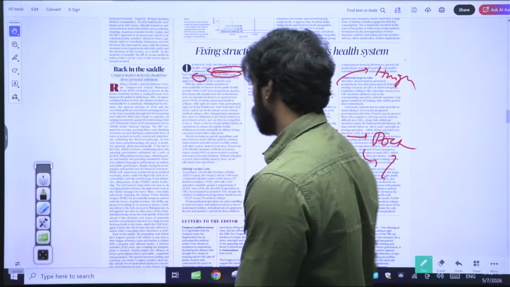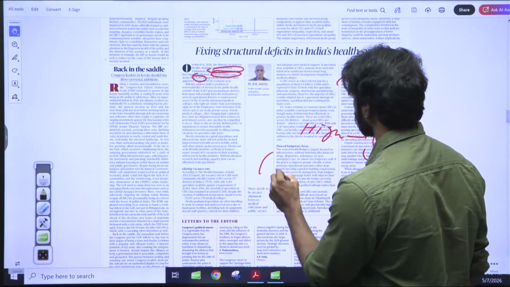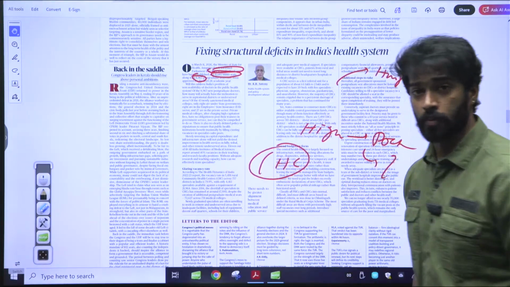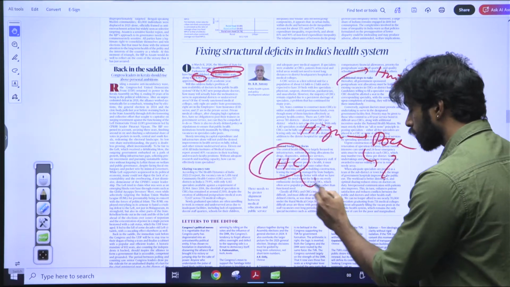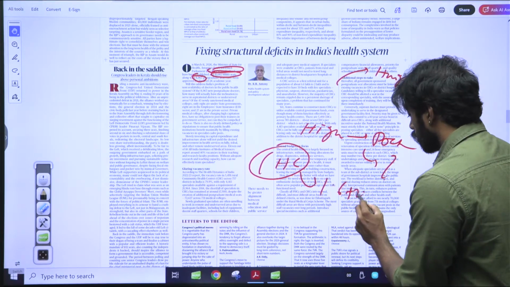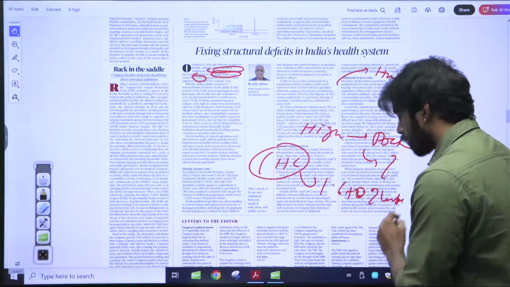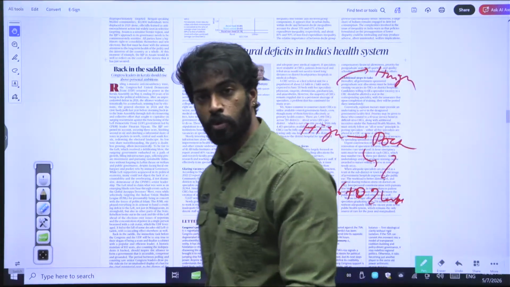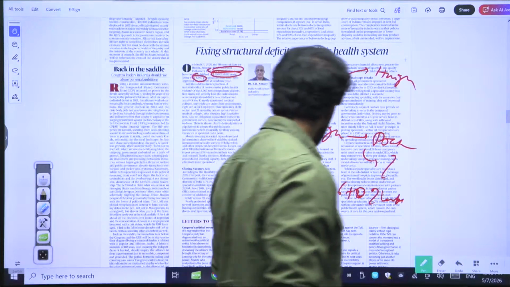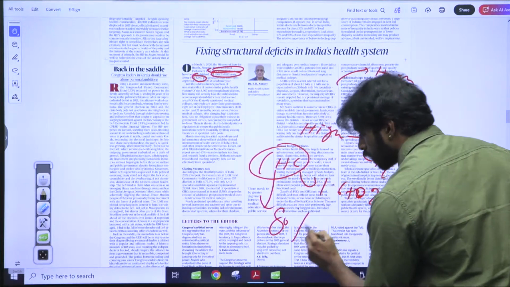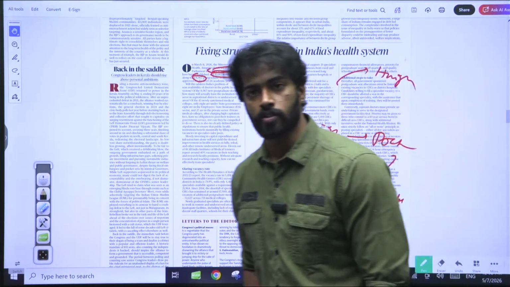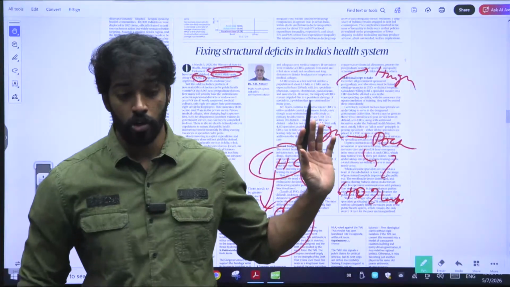He's saying that the CHCs, or the community health centers, which have to serve nearly 1.6 to 2 lakh people, right, community health centers have to serve nearly 1.6 to 2 lakh people, but there are 80% vacancies. 80% vacancies in the community health centers. We have so many doctors coming out, but where are they working?